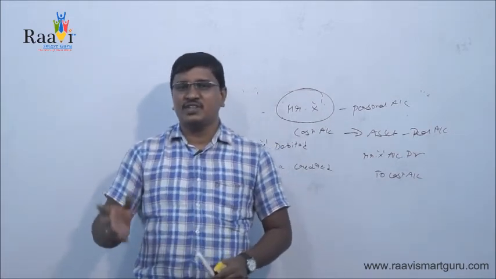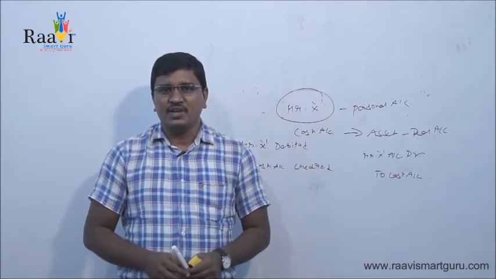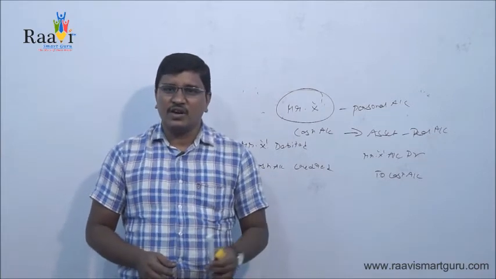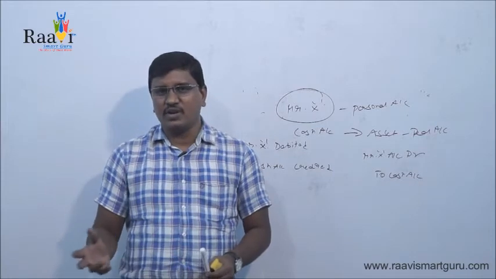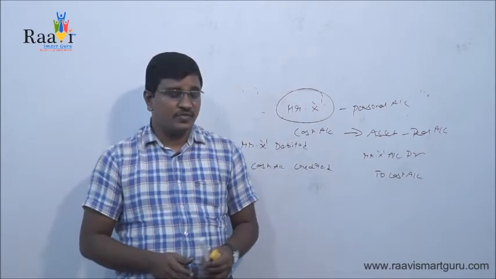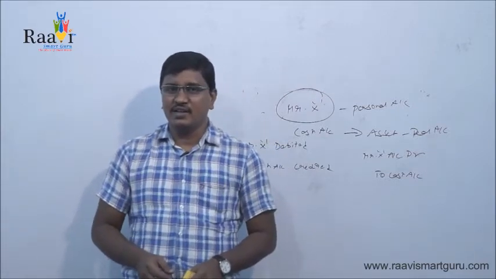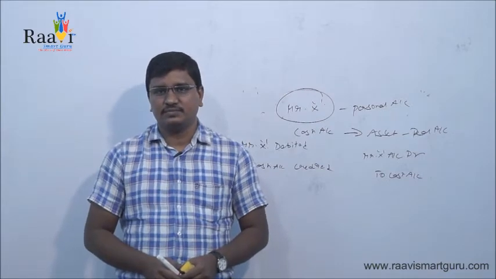Real account deals with assets and liabilities, nominal account deals with expenses and incomes, and personal account deals with debtors and creditors. The rule of real account is debit what comes in, credit what goes out. The rule of nominal account is debit the expenses and losses, credit all incomes and gains. The rule of personal account is debit the receiver, credit the giver. So these are the different types of accounts which we discussed.